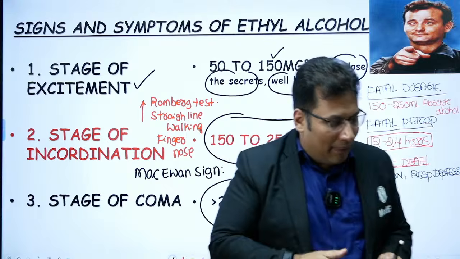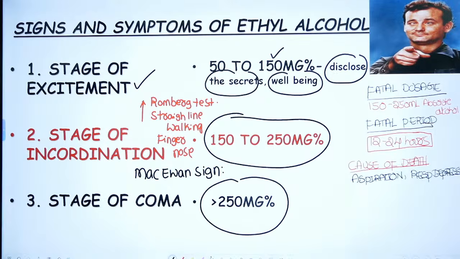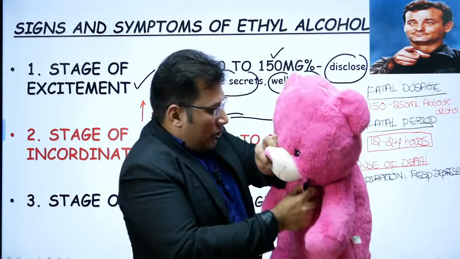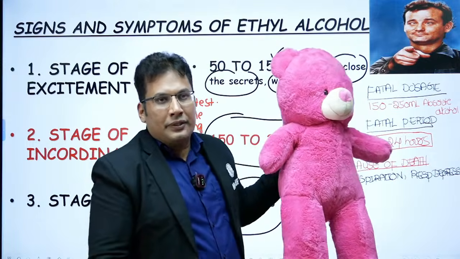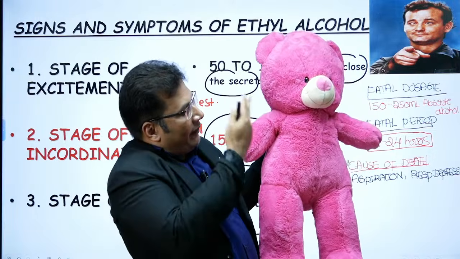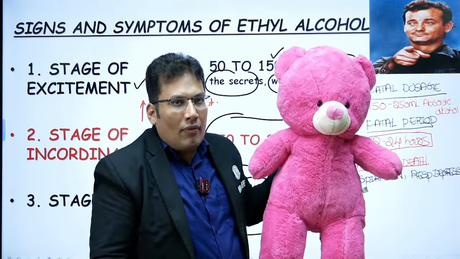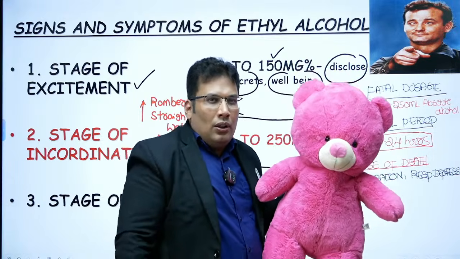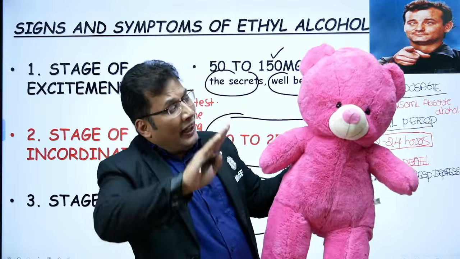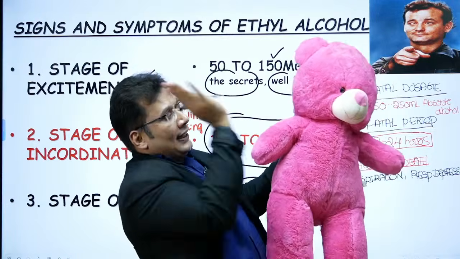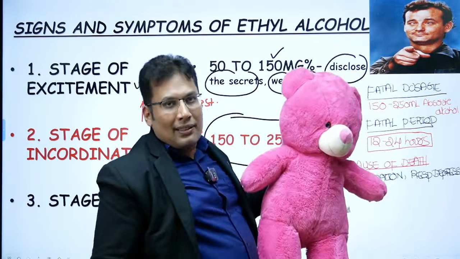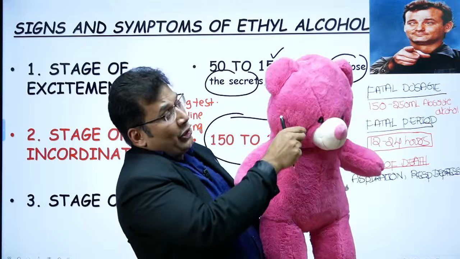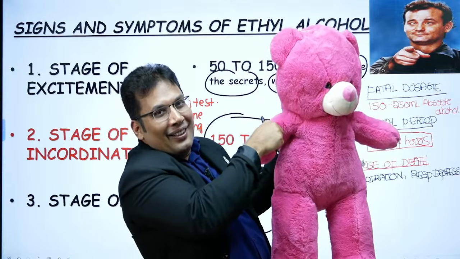Say for example our Pinky is under the influence of alcohol, and she is in alcoholic coma now. What you can do? You can slap like this, or you can pinch the skin.